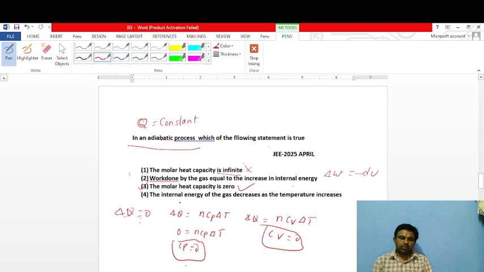But the fourth option is: the internal energy of the gas decreases as the temperature increases. Always, temperature is directly proportional to internal energy. When internal energy increases, temperature increases, or when temperature increases, internal energy increases. But here it is given as inversely proportional, so the fourth one is wrong. That's why our answer is the third one: molar heat capacity is 0.